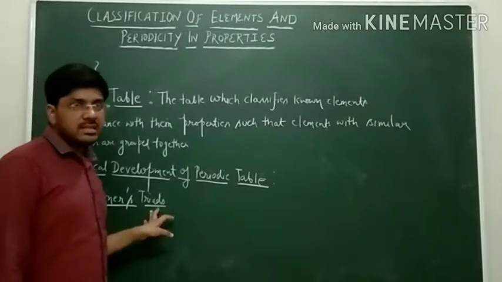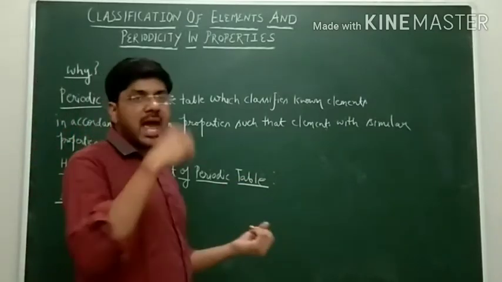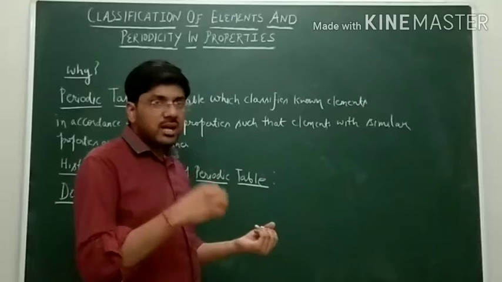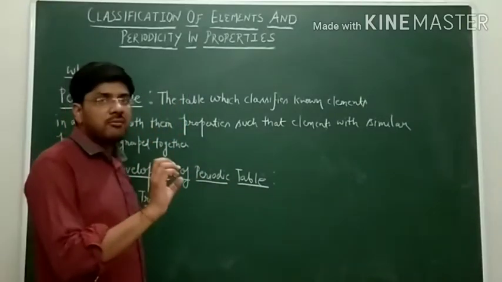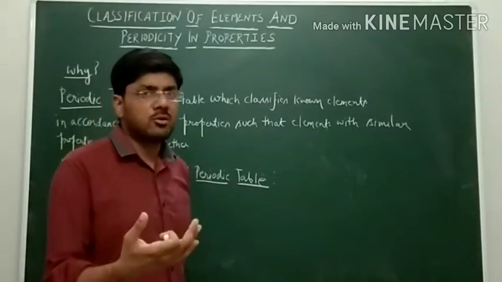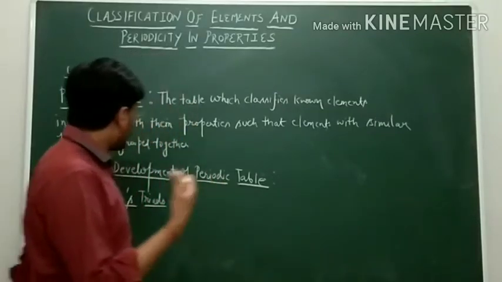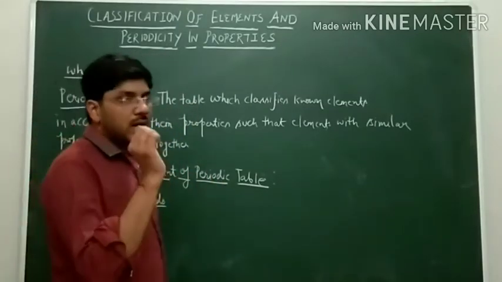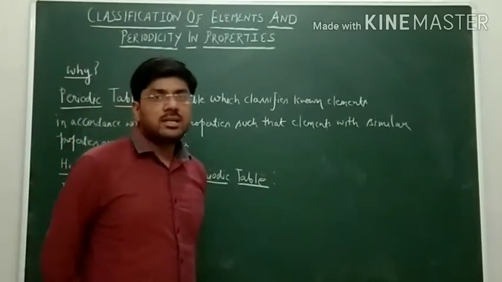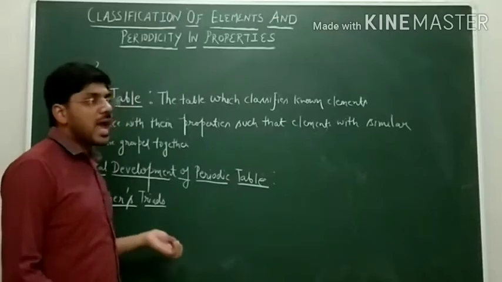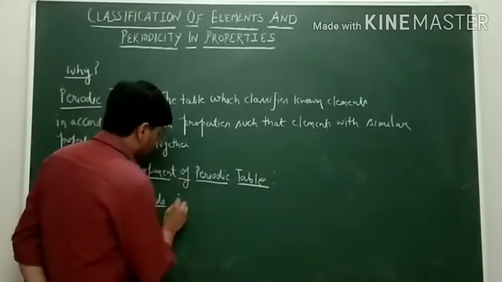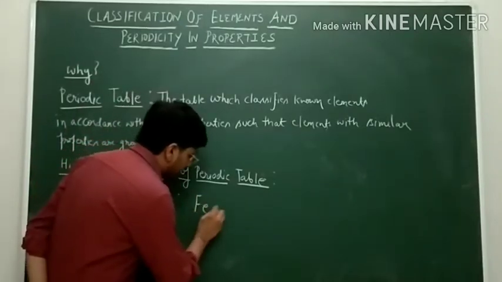Why are they called triads? Because he took three elements and arranged them such that the elements had almost similar atomic weights, or he found that the atomic weight of the element in the middle is the arithmetic mean of the other two elements. For example, iron, cobalt, nickel.